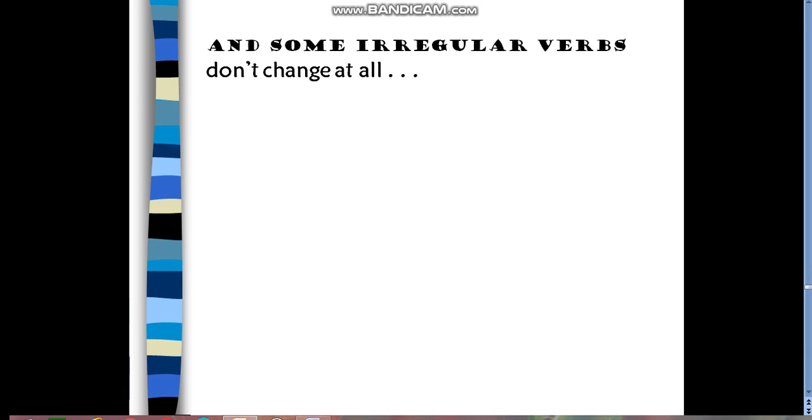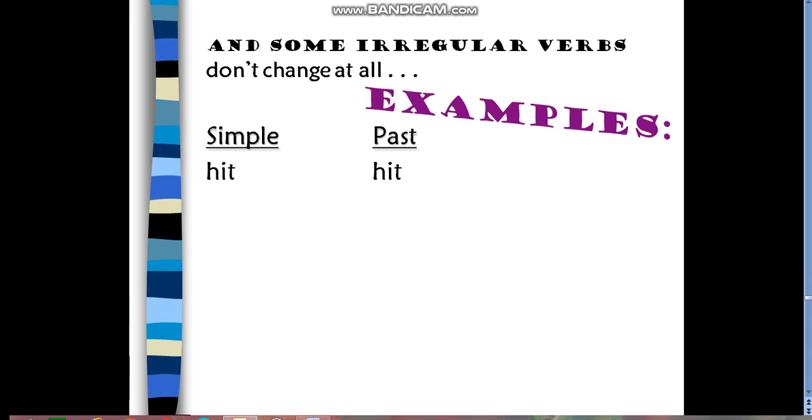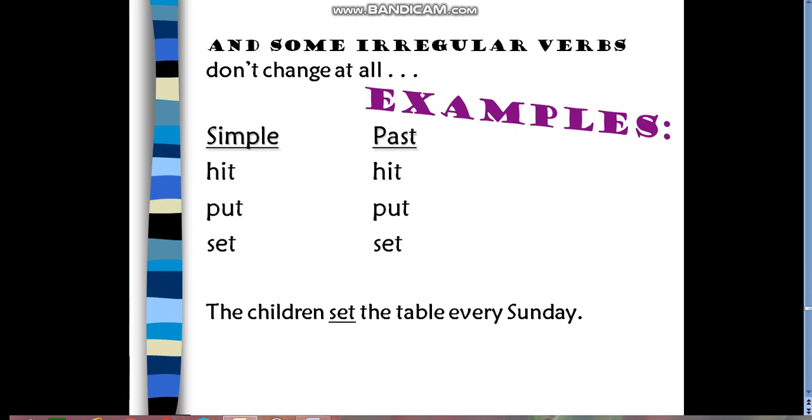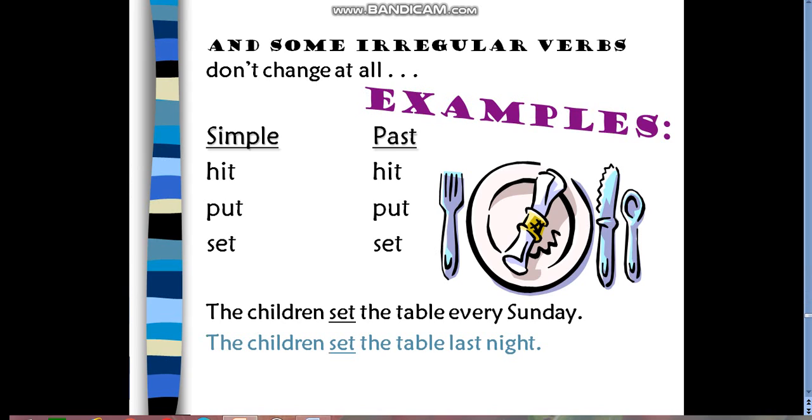And some irregular verbs don't change at all. For example, hit, sit, and cut, and so on. The children sit at the table every Sunday. The children sat at the table last night.